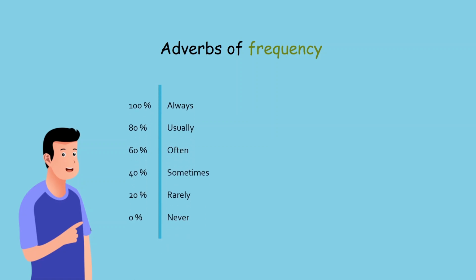Here, these percentages are a general guide to how often something happens. If you use always in your sentence, it means that the action happens 100% of the time. Or when you use sometimes in your sentence, it shows that the action happens 40% of the time. Let's look at some examples.